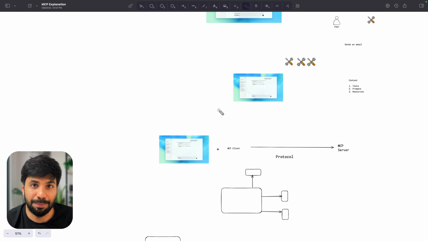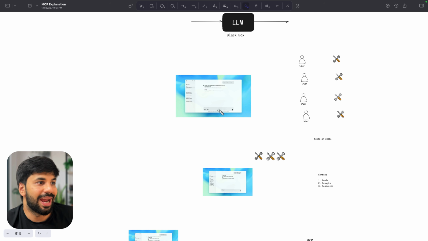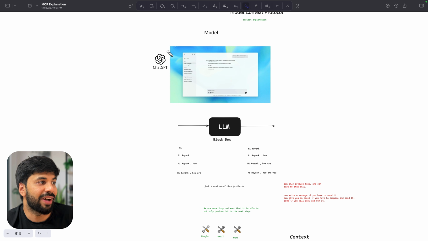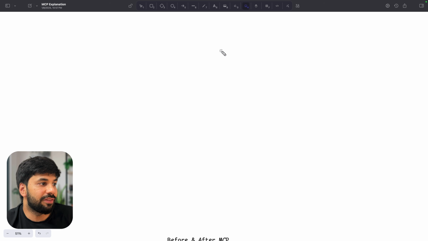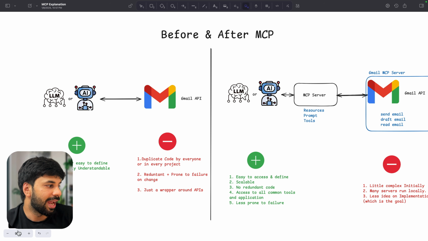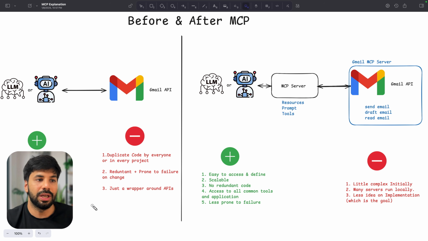Try to keep it very simple and based on application. And this is, I guess, all the knowledge you need, starting exactly from how or why we need it. That is from model understanding all the way to this diagram, showing what the scenario was before and after. And I believe that you will never face an issue in now applying MCP. If you have the client where you can add multiple servers, you are very good to use the same, right? So with that, now I'm pretty sure the same is clear.